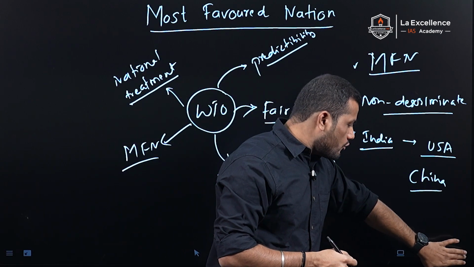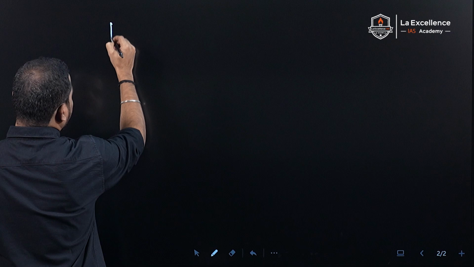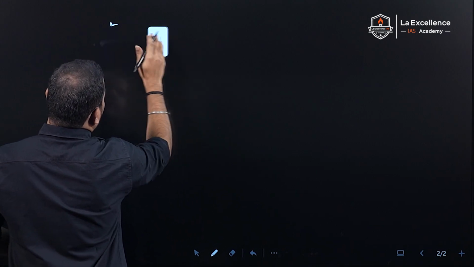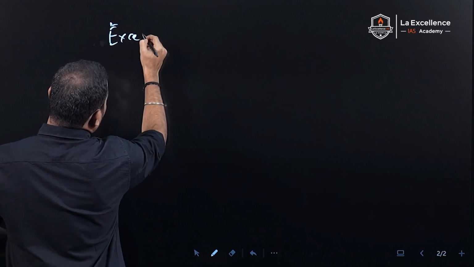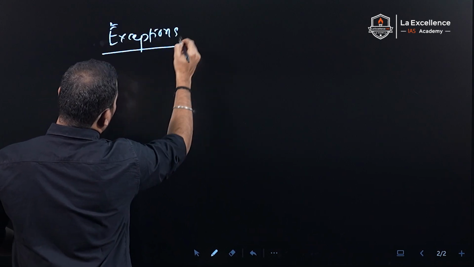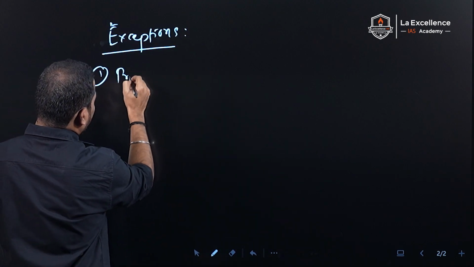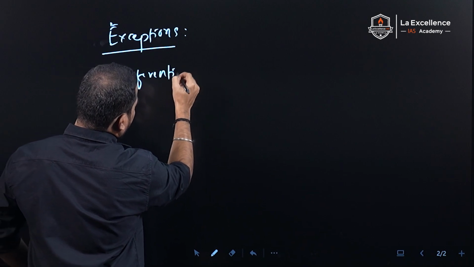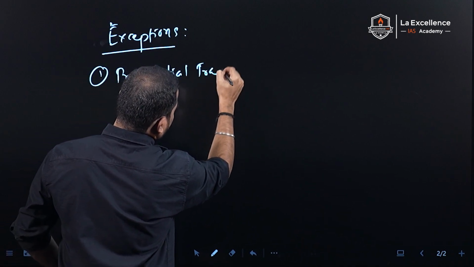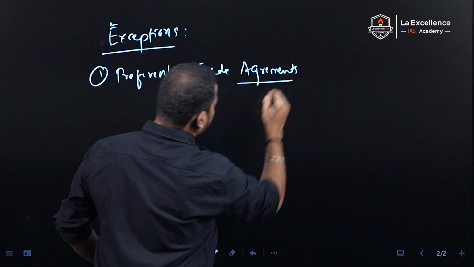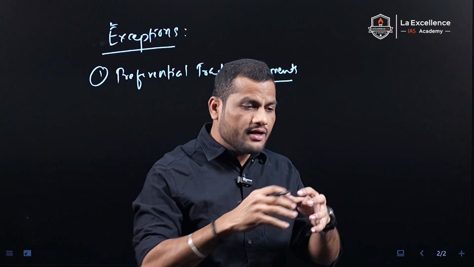But can we avoid the most favored nation status? Yes. There are some exceptions. In such cases, we can avoid the most favored nation status. One such exception is preferential trade agreements. What are preferential trade agreements? These are given to some countries, even in bilateral relationships or to a group of countries.